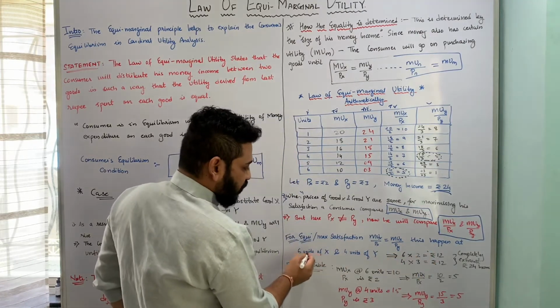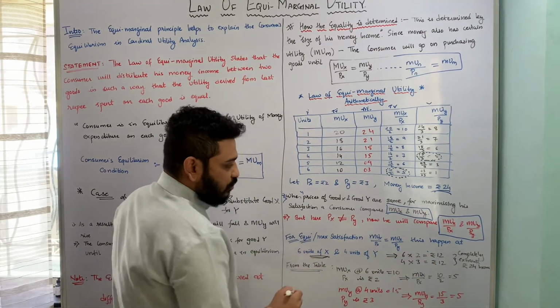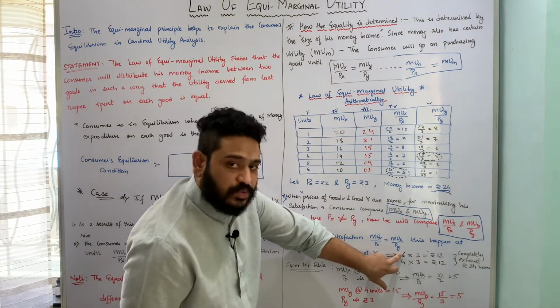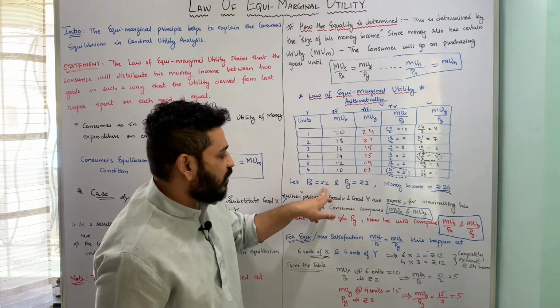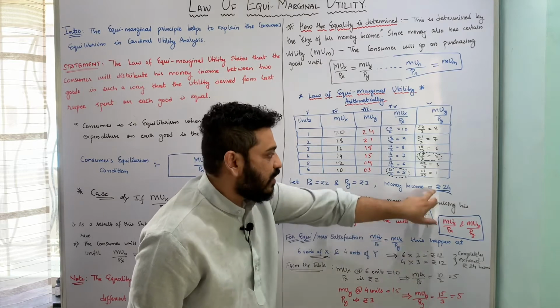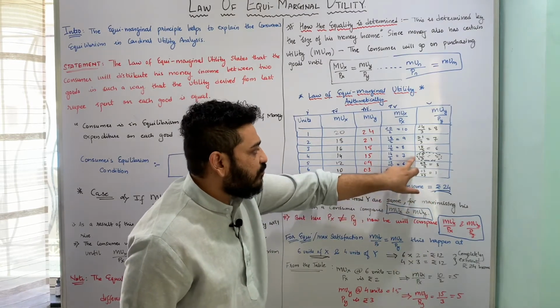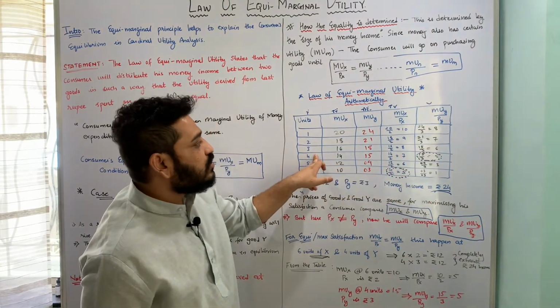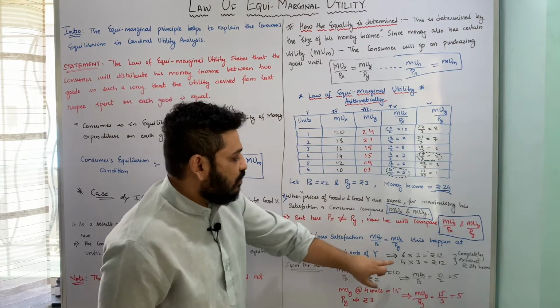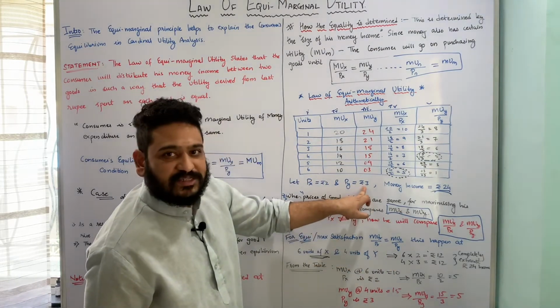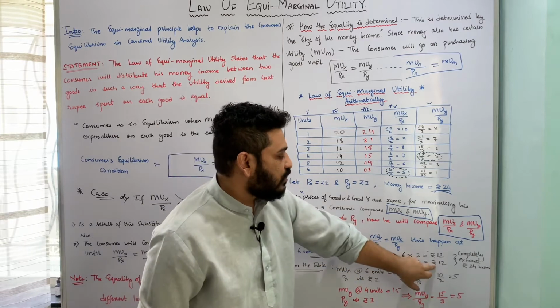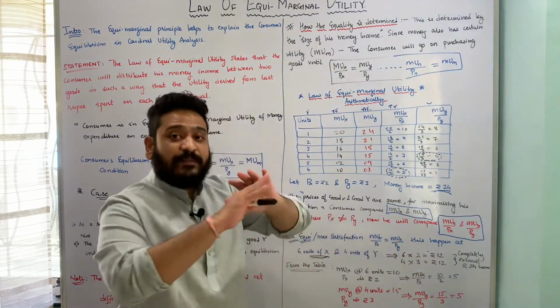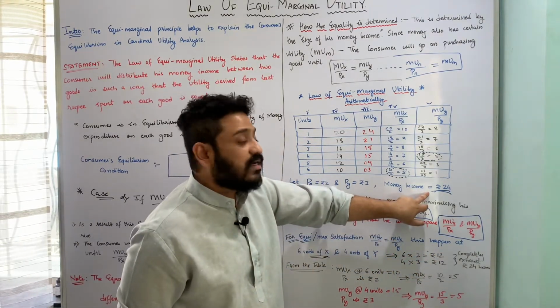That is, for 6 units of X, I am exhausting 6 units of X into 2 rupees per unit, 12 rupees, from my 24 rupees of money income. And for 4 units of good Y, I am exhausting 4 multiplied by the per unit price of Y, which is 3. That means I am also exhausting 12 rupees. That means I am completely exhausting my money income of 24.